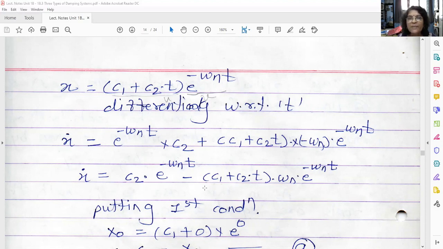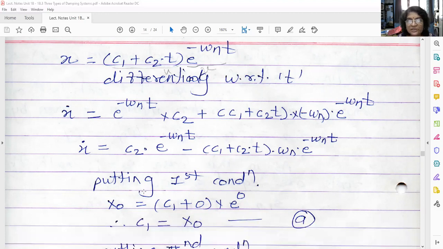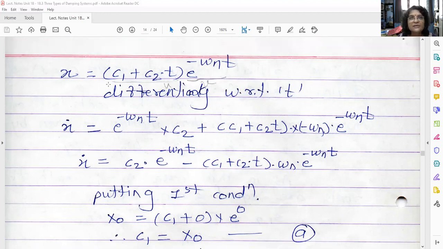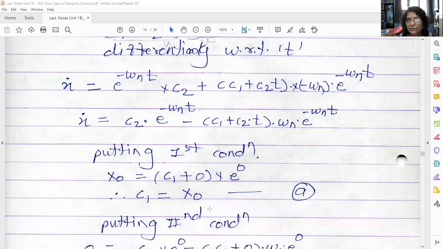Now apply the first condition. What is the first condition? At t = 0, x = X0. So this is your equation. x = X0 = (C1 + 0, because t is 0) into e^0. So what did you get? C1 = X0. So you got the value of C1.